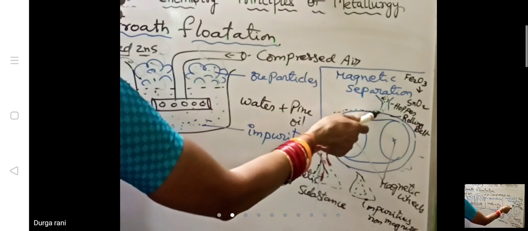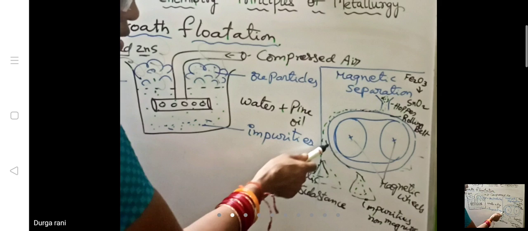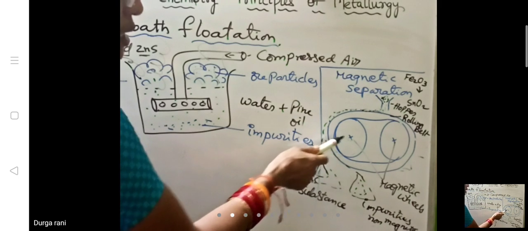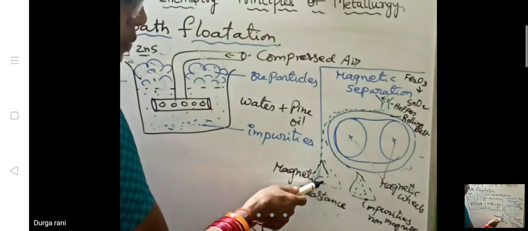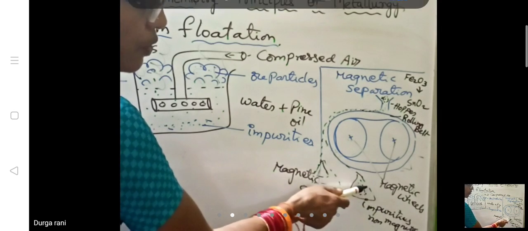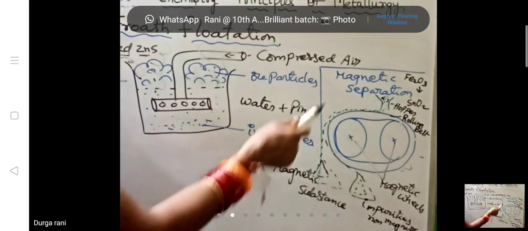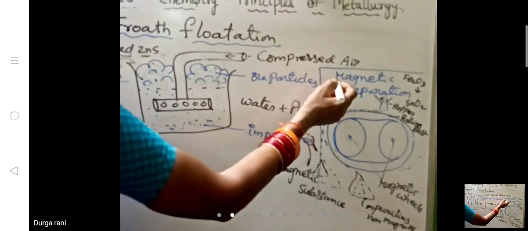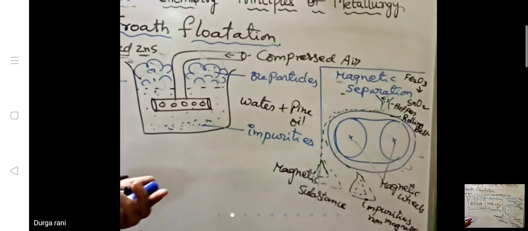That powder falls on the conveyor belt and moves towards this. Because of the magnetic property of this wheel, the heap of magnetic substance will be found here, and another heap will be found far away from that. That is how impurities are separated from the main ore. This is called magnetic separation. We use this for separating the non-magnetic substance from the given ore.